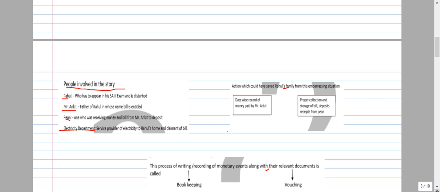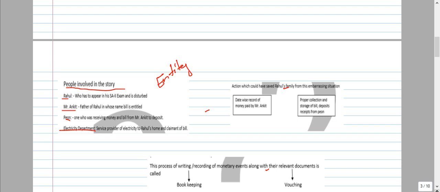In accountancy, we use the word entity. What is the word entity? We are using the word entity for people that have a separate legal existence in the eyes of law. We call that an entity.